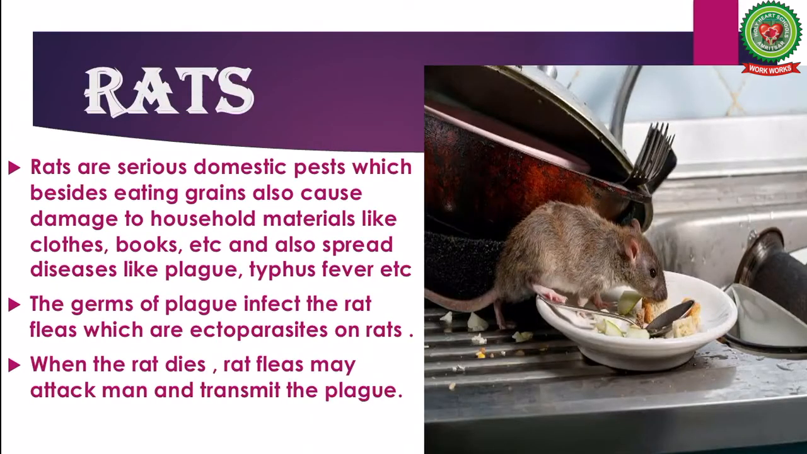Then rats. Rats are serious domestic pests which besides eating grains also cause damage to household materials like clothes, books, etc. and also spread diseases like plague, typhus fever, etc. The germs of plague infect the rat fleas, which are ectoparasites on rats. Ectoparasites are the parasites which live on the outside of the body of the host organism. When the rat dies, rat fleas may attack man and transmit the plague.